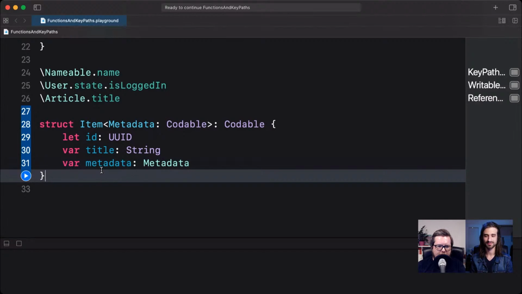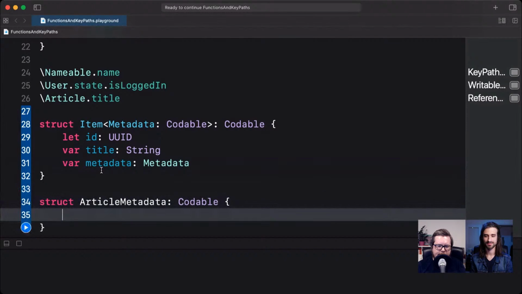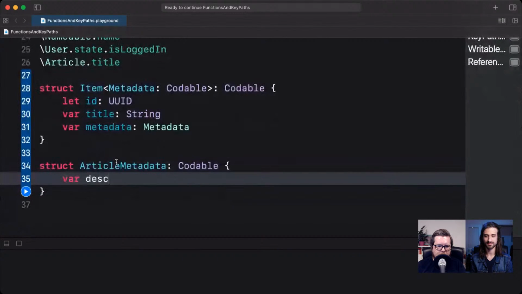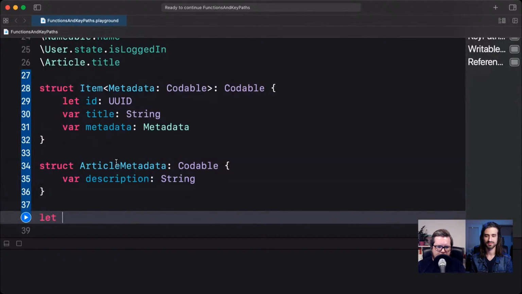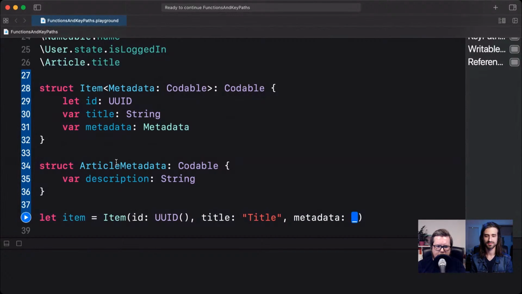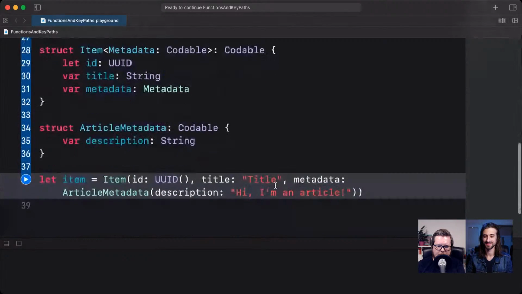item.metadata.property, right? So if we define an item here, first let's define some metadata. So let's say here is some article metadata, and that's a Codable. And it might have, for example, a description. So now if I want to get the description for my item, I can first create an item like this. So I can say item has an ID, and that's a UUID. It has a title, which is just title. And then we can say it has some article metadata here. And then the description here is like, hi, an article. Perfect.